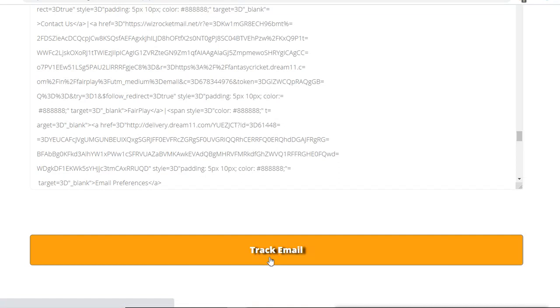Now it is going to track the email based on the header information. In the header we have the IP addresses, email addresses, and all the information is there. So this software will find it out for me. I don't have to look for each and everything manually.